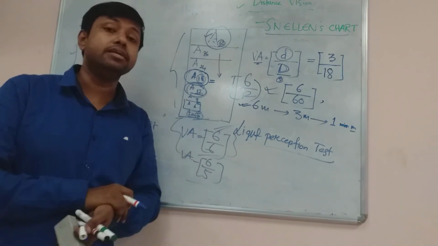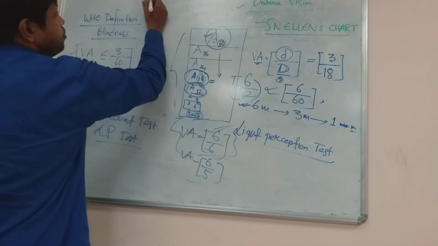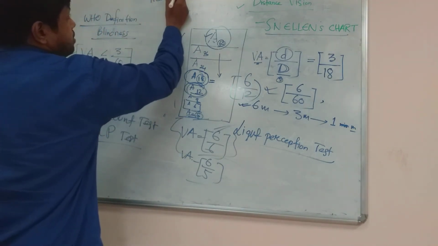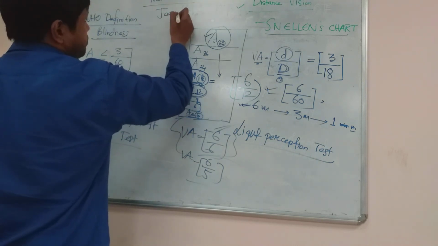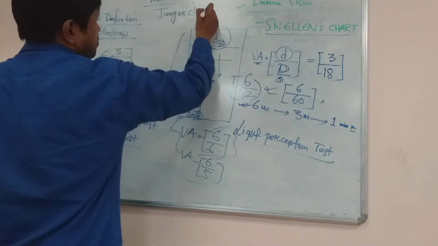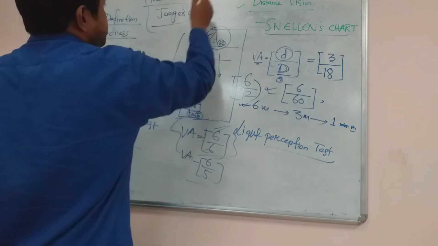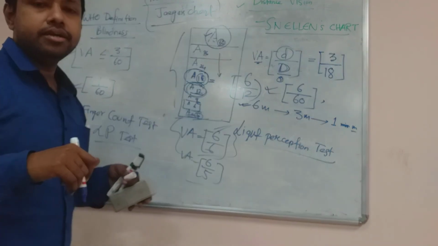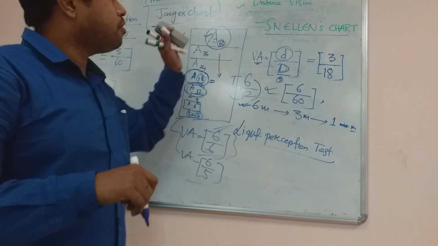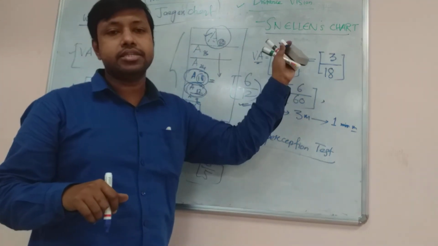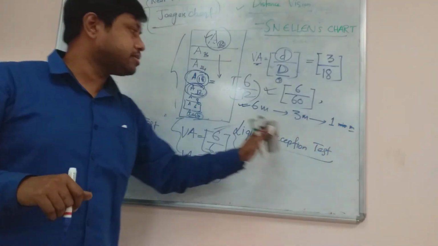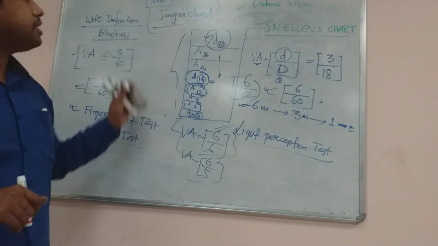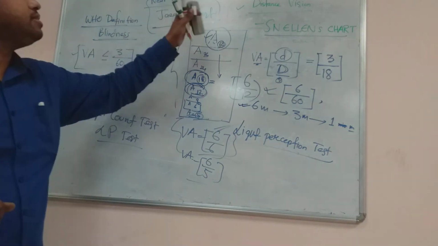And what about near vision? For near vision, there is another chart known as Jaeger's chart. There are two types of vision, distant vision and near vision. For distant vision we use Snellen's chart, and if even Snellen's chart fails, there are the light perception test and finger count test. For near vision there is the Jaeger chart.